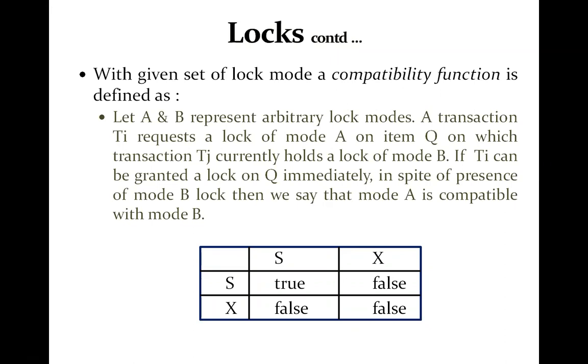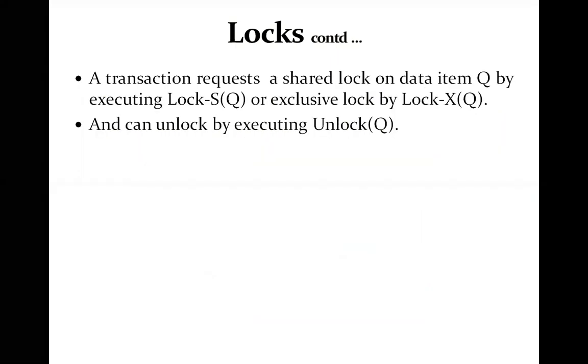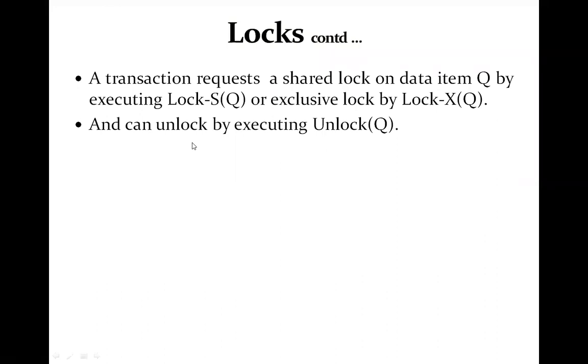So we have a process by which we lock a data item in a certain mode, as well as a process by which we unlock it. Whenever a transaction sends a request for a shared lock on a data item Q, it can execute a statement like this: lock-S(Q).